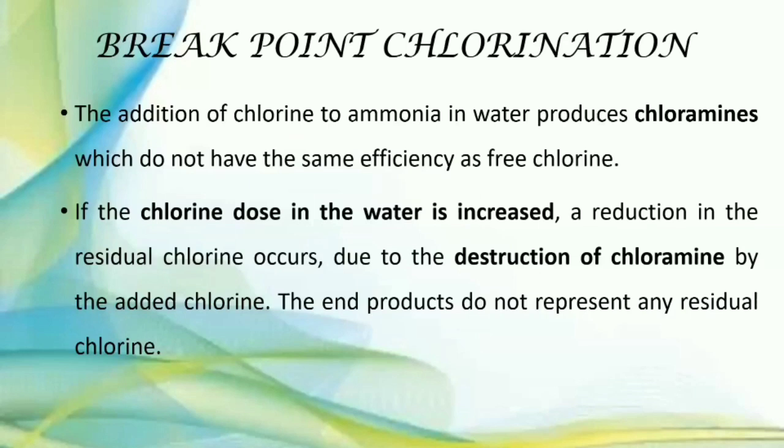The end products do not represent any residual chlorine. Means if we add chlorine to the ammonia in water, it produces chloramines. If the chlorine dose is increased, there is a reduction in residual chlorine due to destruction of those chloramines by the added extra chlorine.